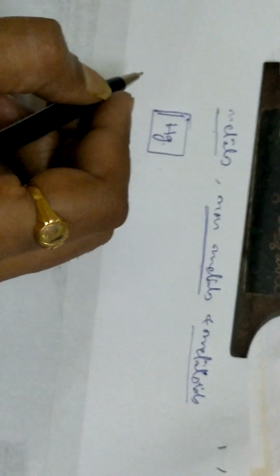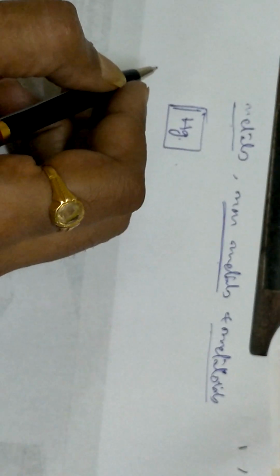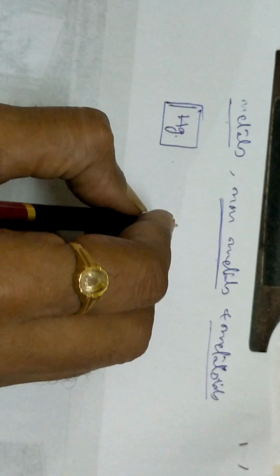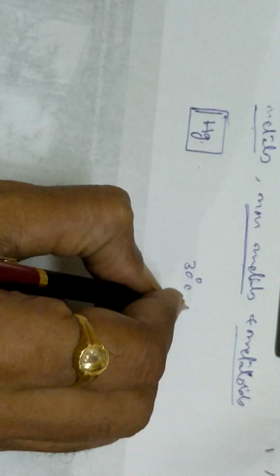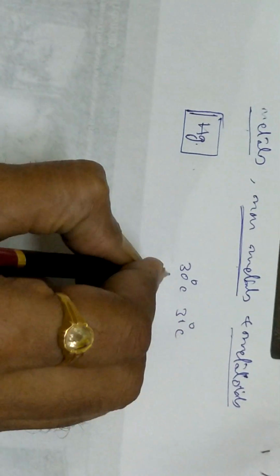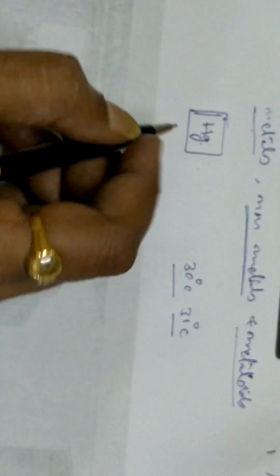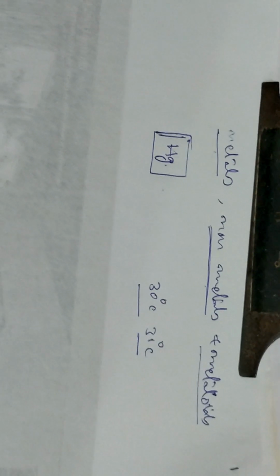Then two more exceptions are there, that is gallium and cesium. Though they are metals, their melting points are around 30 to 31 degrees centigrade. So these three are the exceptions among the normal metals and metalloids in the periodic table. Okay, three exceptions in this one: mainly mercury, and then gallium and cesium. Their thermal conductivity will be high, their electrical conductivity will be high, they are ductile, and all these metal characters are listed.